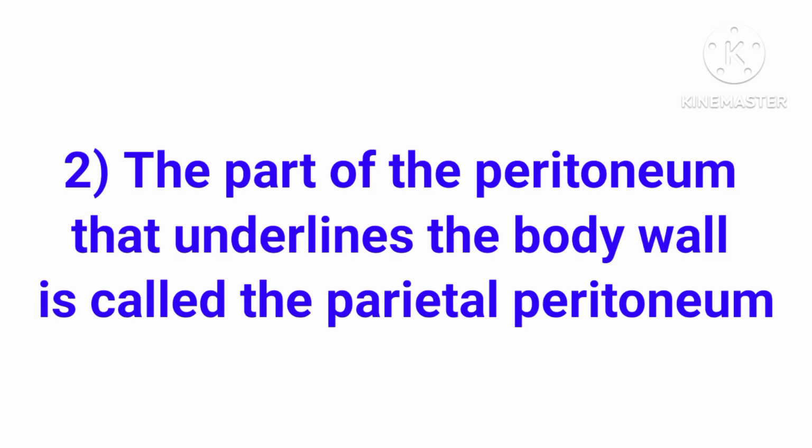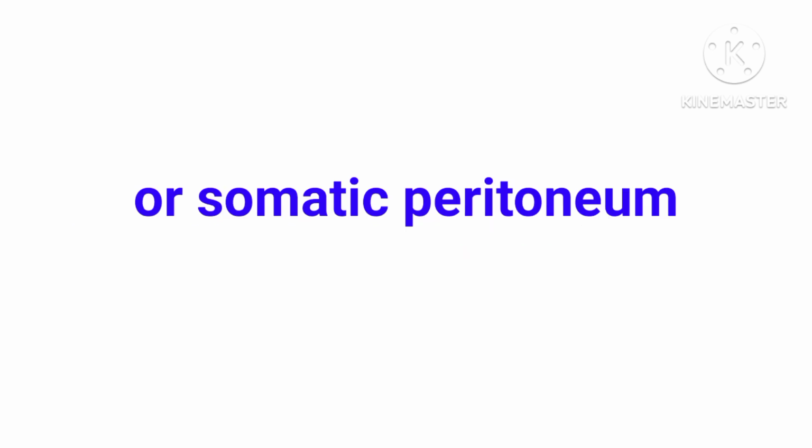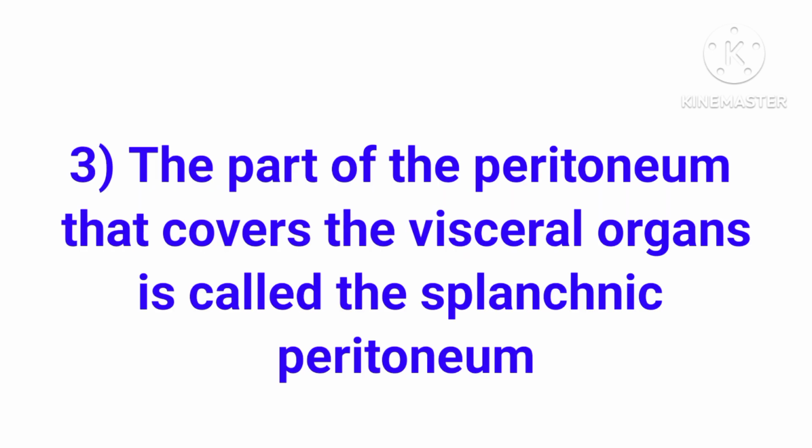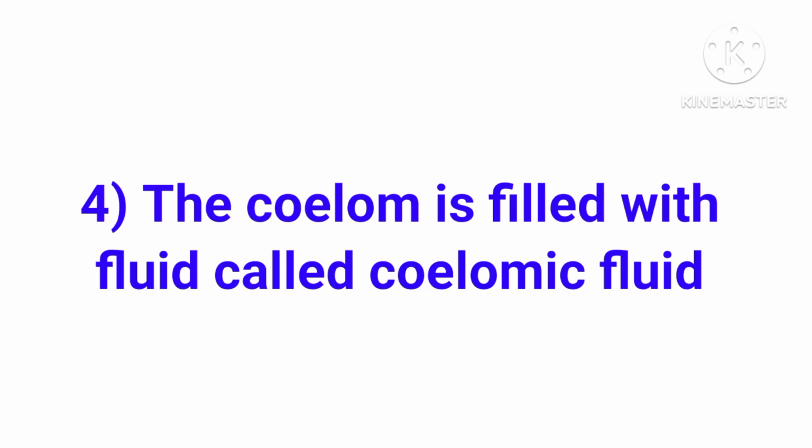The part of the peritoneum that underlines the body wall is called the parietal peritoneum or somatic peritoneum. The part of the peritoneum that covers the visceral organs is called the splanchnic peritoneum or visceral peritoneum. The coelom is filled with fluid called coelomic fluid.